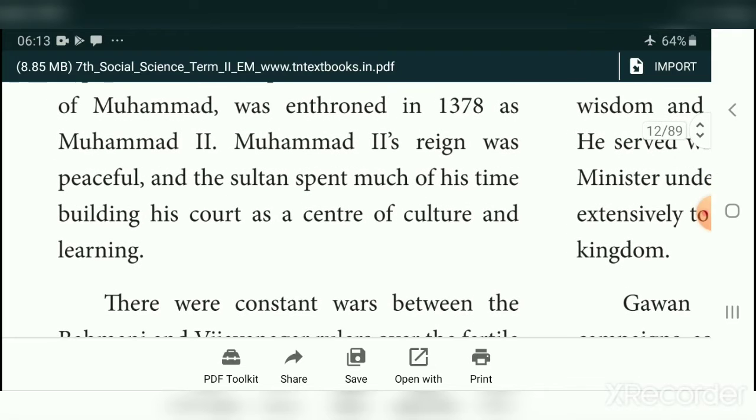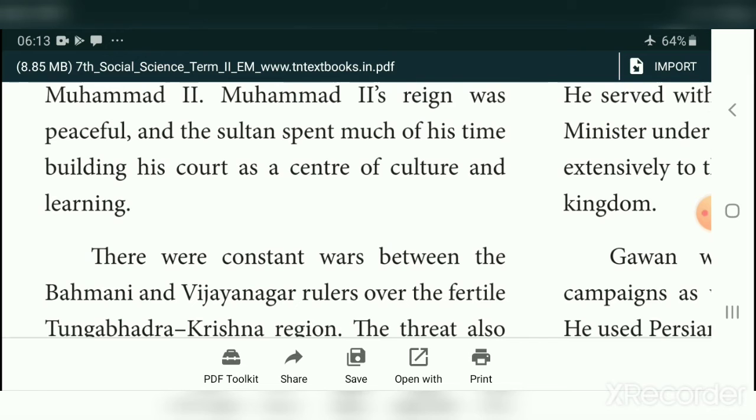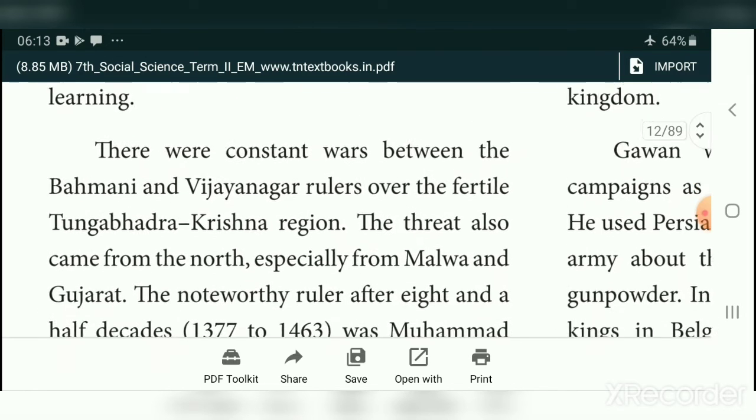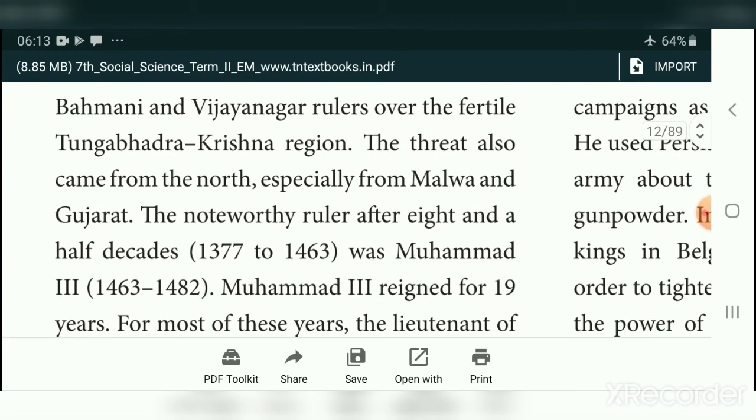Muhammad II's reign was peaceful and the Sultan spent much of his time building his court as a center of culture and learning. So his period was called a peaceful period. During his period, culture and literature were developed. There were constant wars between the Bahmani and Vijayanagar rulers over the fertile Tungabhadra to Krishna region. It was very fertile because that land was between two rivers, Tungabhadra and Krishna. The threat also came from the north, especially from Malwa and Gujarat.